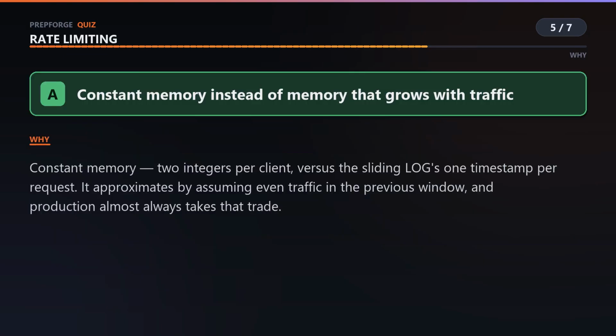Memory. The sliding log keeps a timestamp for every single request, so a busy client costs you more the busier it gets. The counter keeps 2 integers. That's it. It buys that with an assumption that traffic in the previous window was evenly spread, which is slightly wrong and almost never wrong enough to matter.